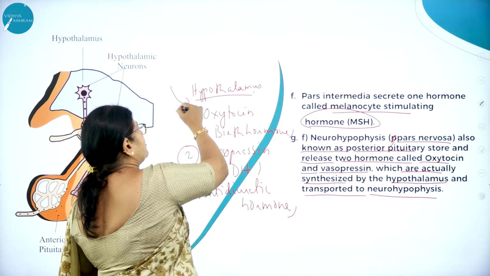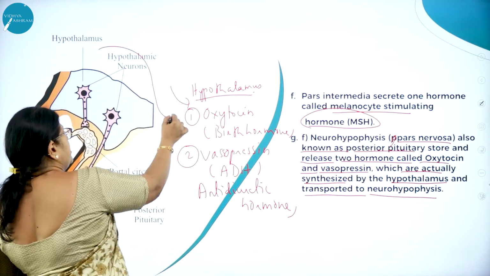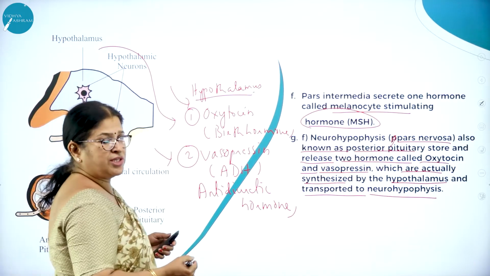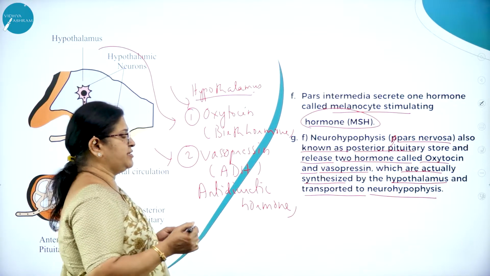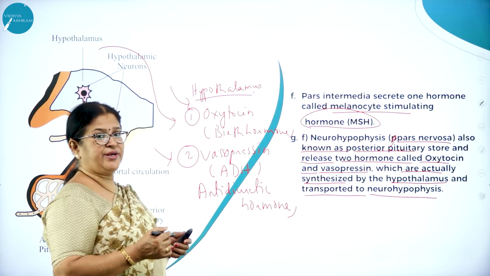So the neurohypophysis or the posterior pituitary does not produce hormones of its own kind. Instead, it receives the hormones of the hypothalamus. What are the two hormones? Oxytocin, otherwise called birth hormone. The other one is called vasopressin, that is ADH, that is antidiuretic hormone.